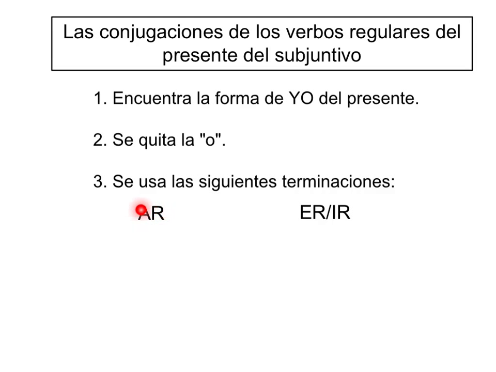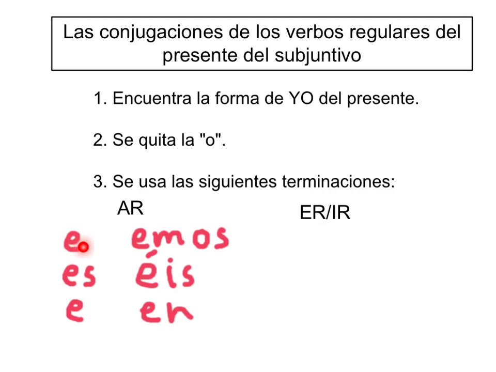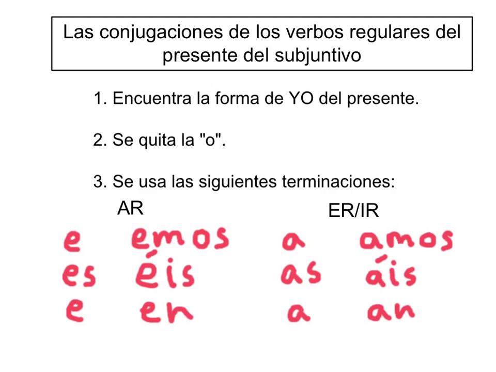Tenemos los verbos que terminan en AR y los verbos que terminan en ER o IR. So las terminaciones de los verbos que terminan en AR son e, es, e, emos, éis y en. So remember, it's kind of like you're reversing, you're flipping the endings. So the AR verbs are kind of taking the ER verb endings, and then the ER and IR verbs will take the normal AR verb endings from the present tense. So las terminaciones de los verbos que terminan en ER o IR son a, as, a, amos, áis y an. So again, these look a lot like the AR verb endings in the present tense, so you're just sort of flip-flopping them.